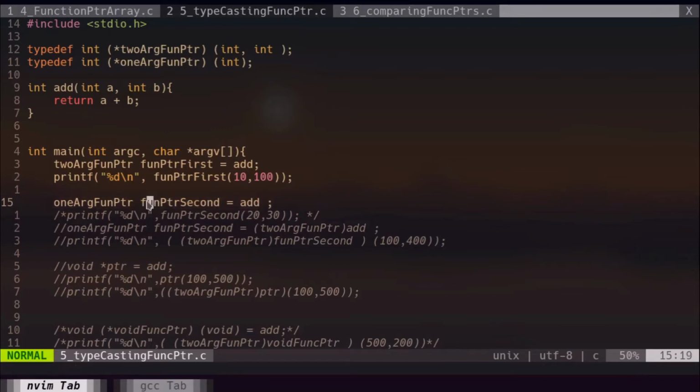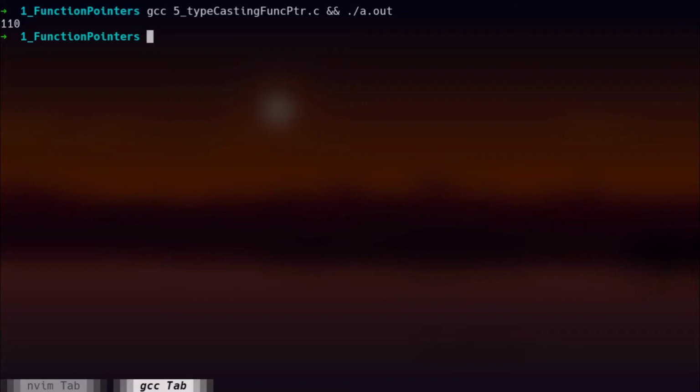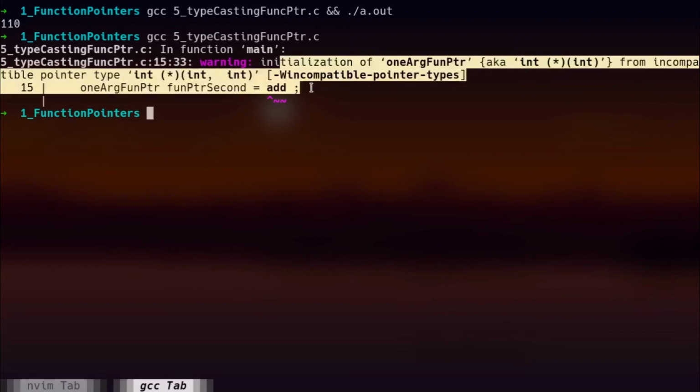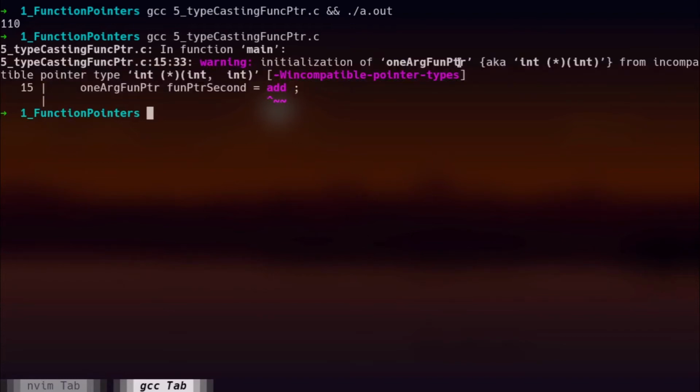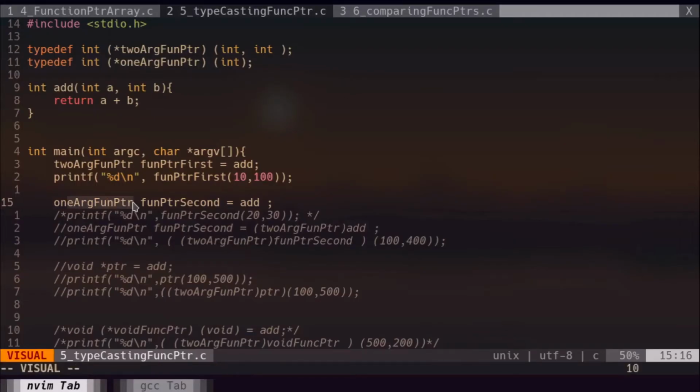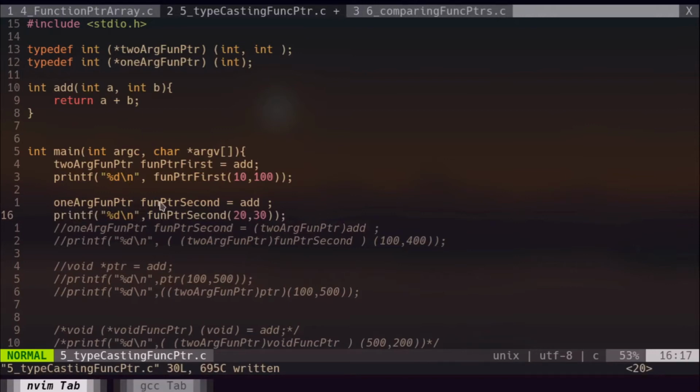This will actually give us a warning while we are compiling. So first we try to compile the program. Here you can see we got a warning, because it is saying that we are trying to use incompatible pointer types. Yeah, that's true, because the 1argfuncptr function pointer type will only be able to hold the address of a function which takes a single integer as its argument and returns an integer, but here we are assigning the add function which takes two integers as its argument to this funcptr second, which is of the type 1argfuncptr. If you try to invoke the add function using this funcptr second, this will definitely throw an error.